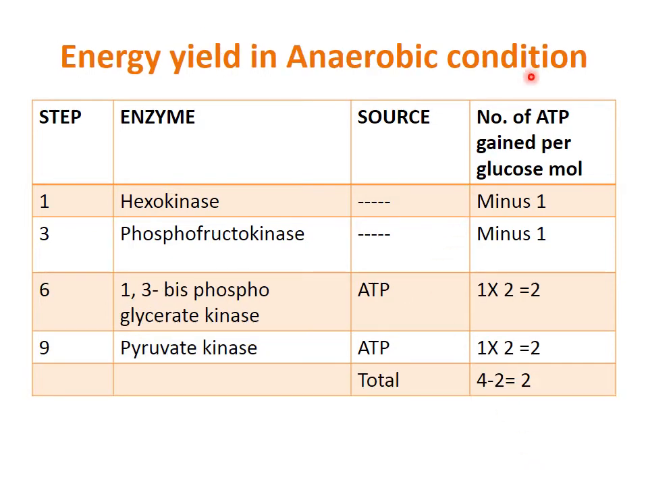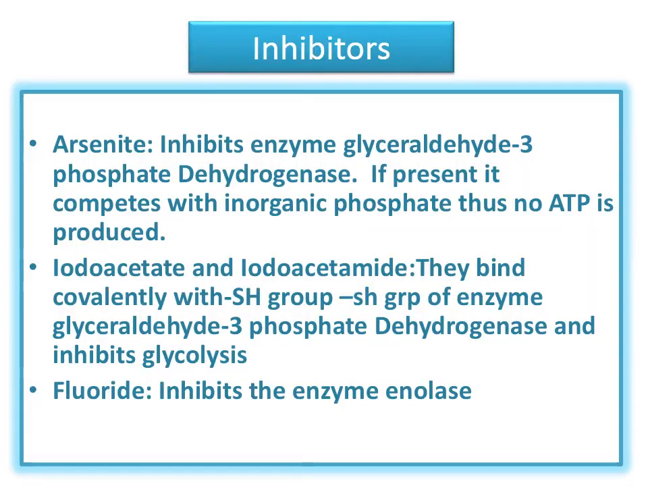Now in the anaerobic condition, we see hexokinase 1 minus, the third step also 1 minus, and at the sixth step 2 ATP, and at the ninth step 2 ATP, because that NADH is balanced by the last, 11th step. So we have only 4 ATP produced and 2 are utilized. So we have a net gain of only 2 ATP.